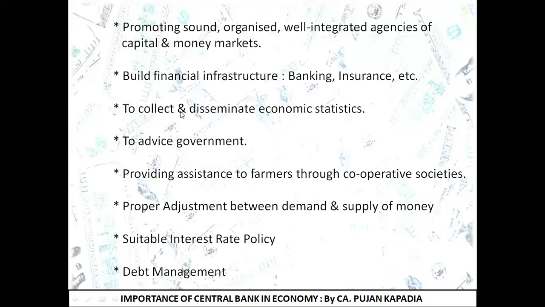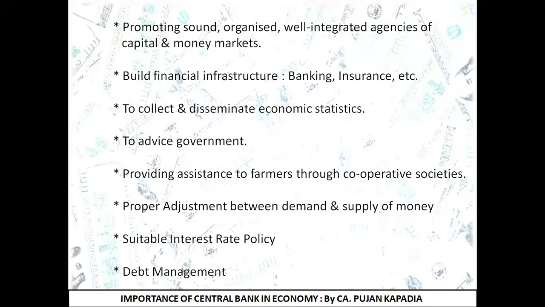Next is to collect and disseminate. Disseminate means to spread economic statistics. You know, from time to time, many data surveys are conducted. The central bank is basically the one collecting all the data with regard to the economy. It can be the GDP growth rate, the performance of various sectors, the growth rate in a particular sector, the wholesale price index, or the consumer price index.